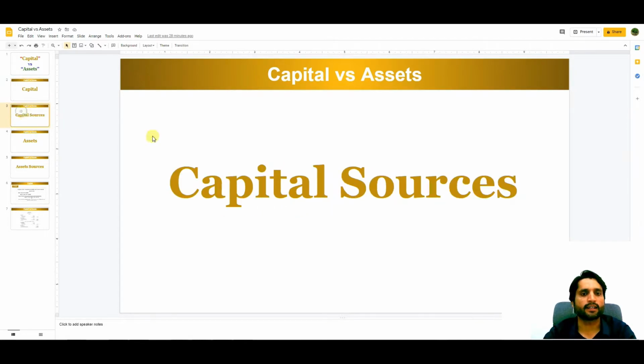Now, what are the sources of the capital? There are two sources of the capital. One is the debt and another is the equity. The debt, when we are going to get loan from the bank or any financial organization, so those funds are our source of capital for the investment in our business. The second thing is the equity. This is the personal financing, the personal investment from the owner to the business. So that is also a source of capital.